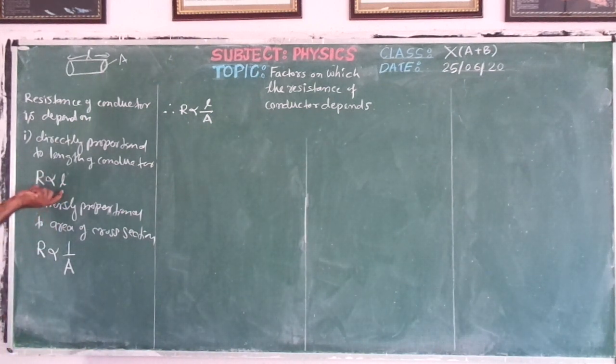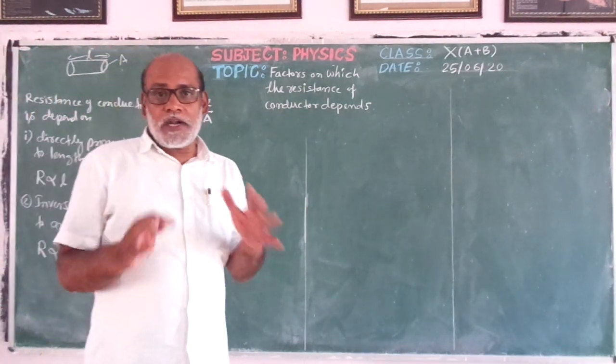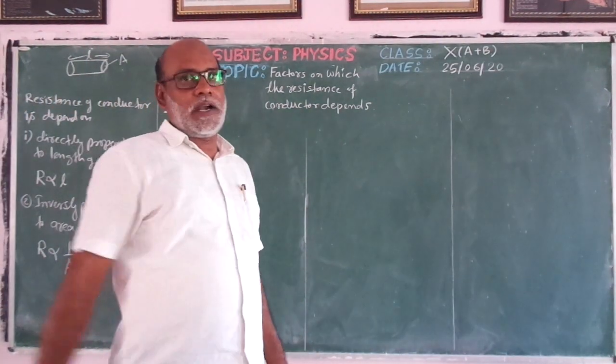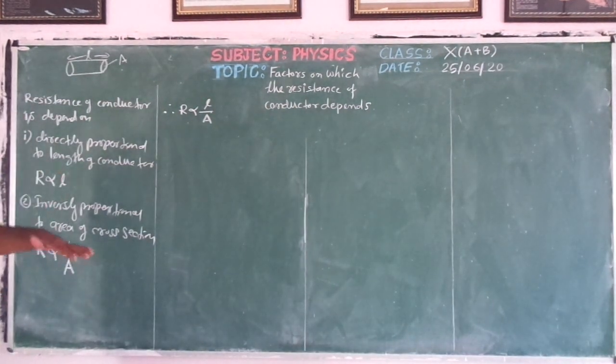How does it depend? It is shown there. It also depends on the area of cross section. One more factor is there that we have to remember. The resistance of a conductor depends on the temperature of the conductor. Okay, that we have to remember also.